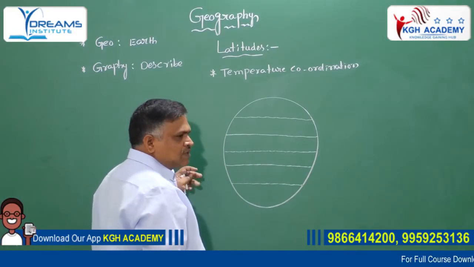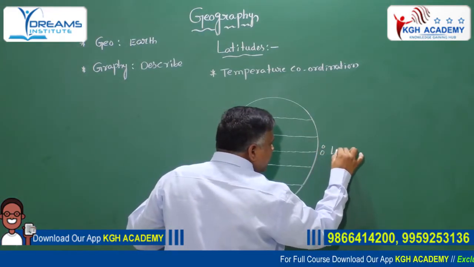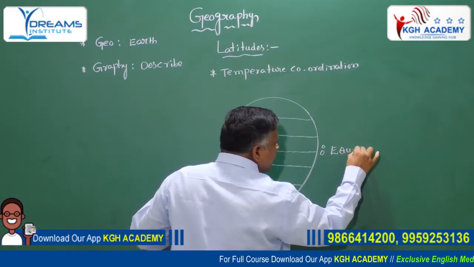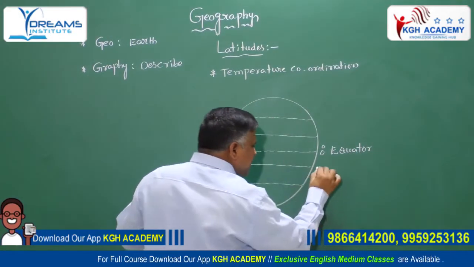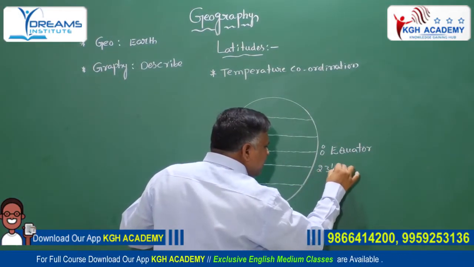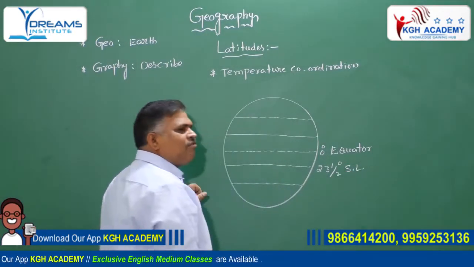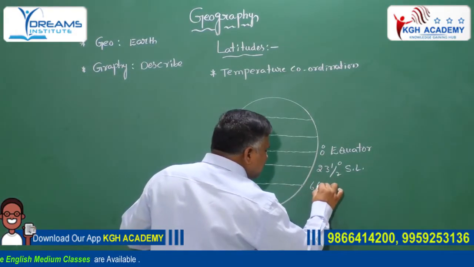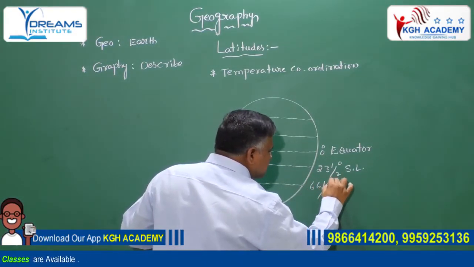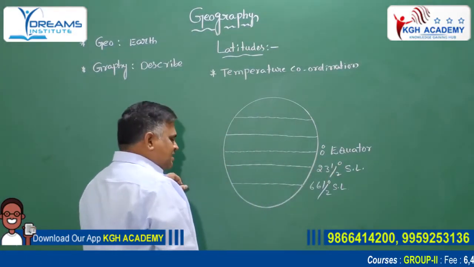The earth is divided, for example, by the 0 degree equator. Next, 23.5 degree south latitude is known as Tropic of Capricorn. 66.5 degree south latitude is known as Antarctic Circle.